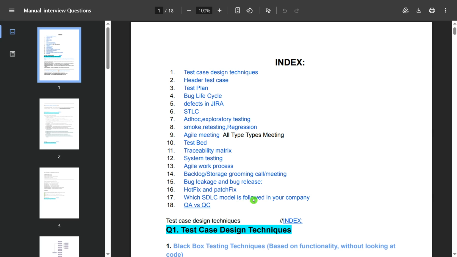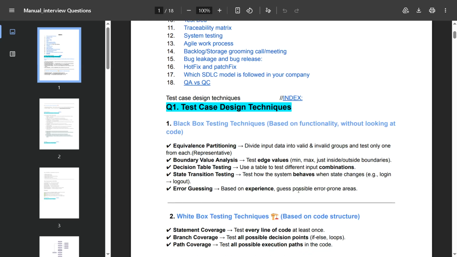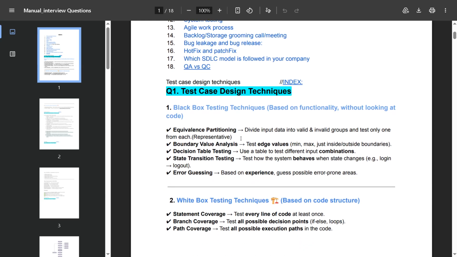These are the questions most asked in interviews nowadays for manual or automation testing. So we are going to cover all these questions with answers and practical examples.